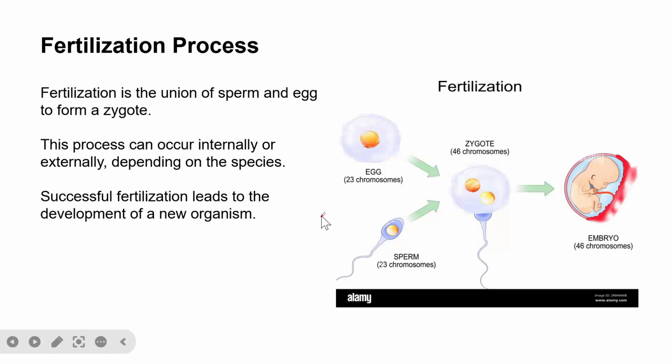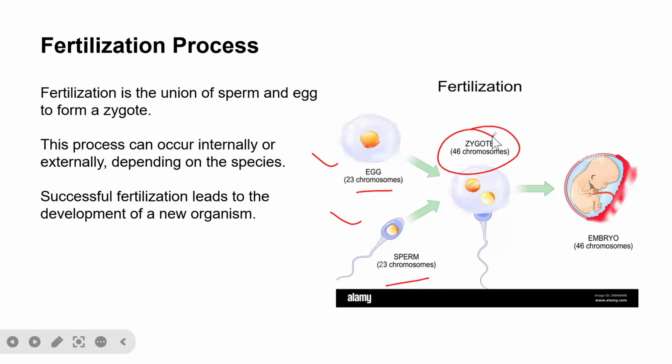So what is the fertilization process? The fertilization process is actually the union of sperm and egg cell to form a zygote. So you have the egg and the sperm cell, and the egg contains 23 chromosomes. The sperm also contains 23 chromosomes. So they will fuse together. The nucleus of the sperm cell will now fuse with the nucleus of the egg cell through the fusion process to develop a zygote with 46 chromosomes.